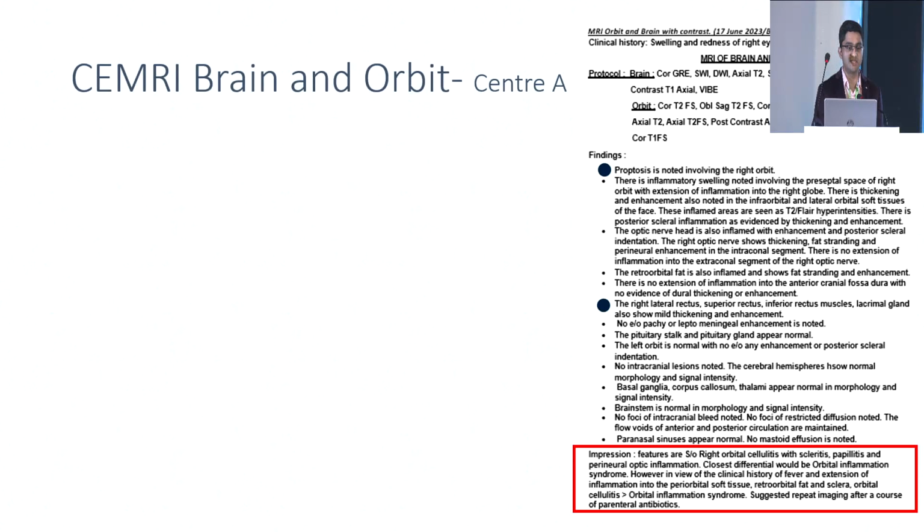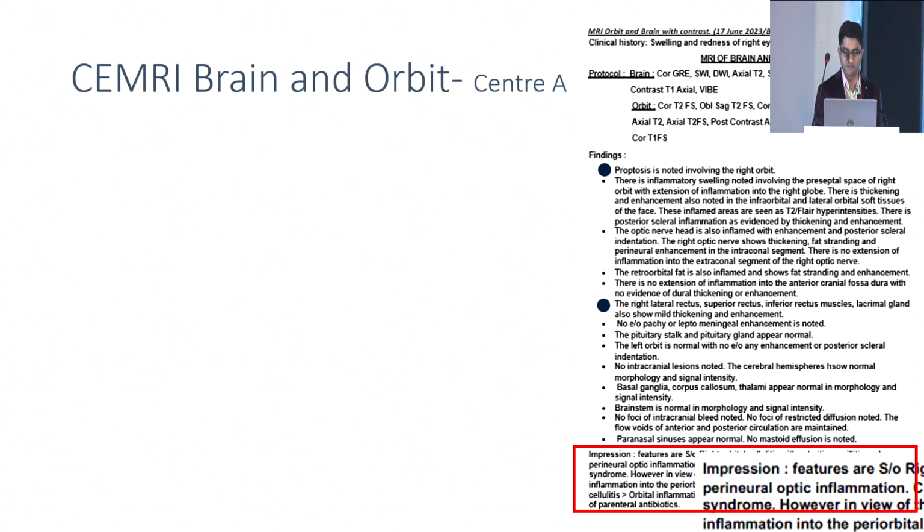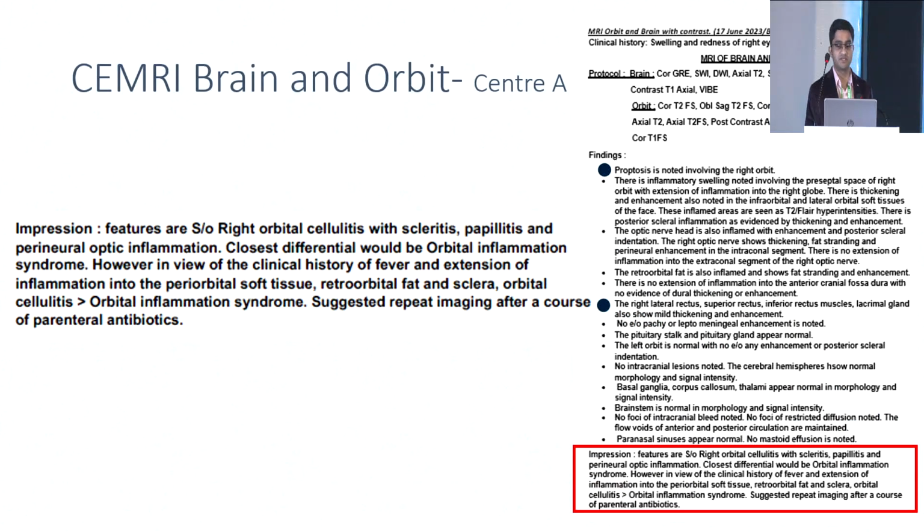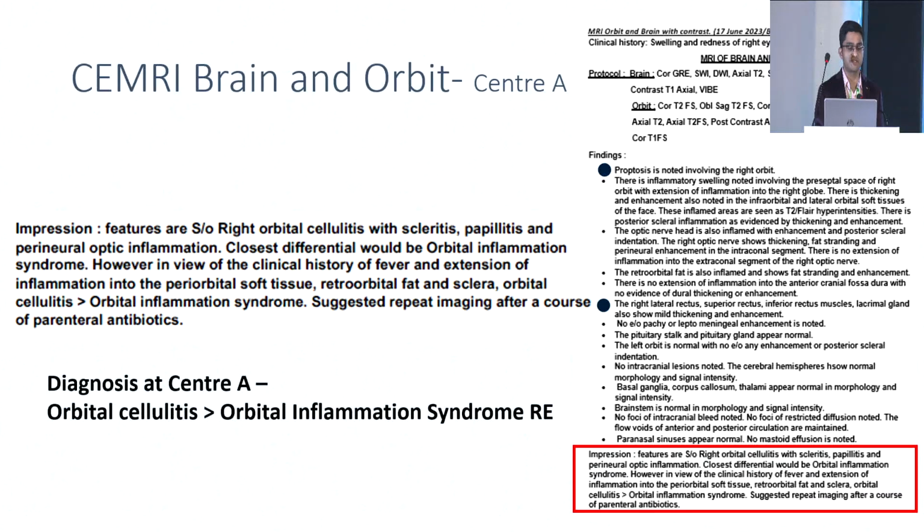This was the CE-MRI brain and orbit report from Bangkok, which suggested proptosis in the right eye with involvement of the lateral rectus, superior rectus, inferior rectus and lacrimal gland, which showed mild thickening and enhancement. With the history and the course, they diagnosed it as orbital cellulitis versus orbital inflammatory syndrome, right eye, and suggested parenteral antibiotics.